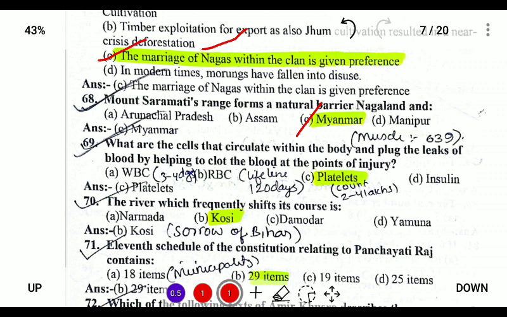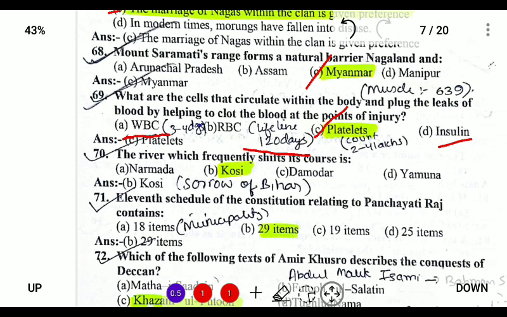So platelets is responsible, and white blood cell, the duration is 3 to 4 days. Red blood cell lifeline is 120 days, and insulin is a drug. Next, the river that frequently shifts its course is Kosi. Kosi is also known as the Sorrow of Bihar.